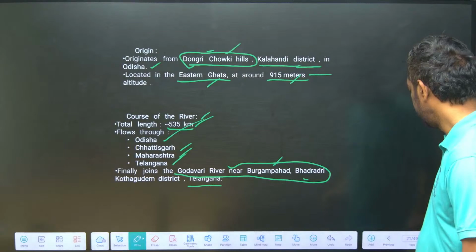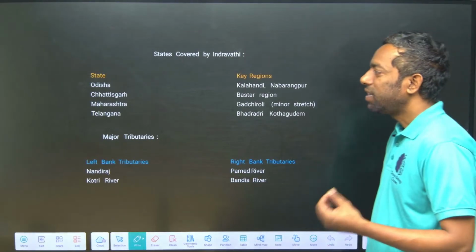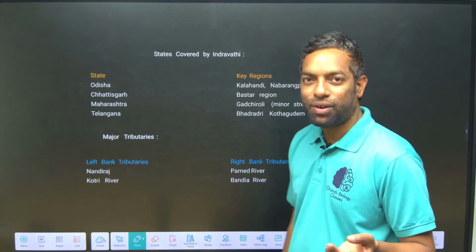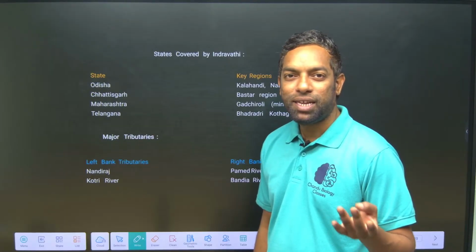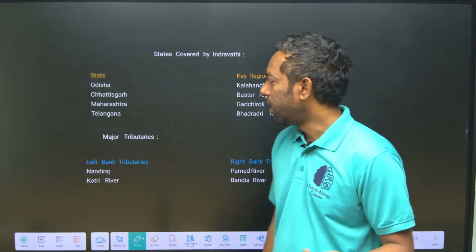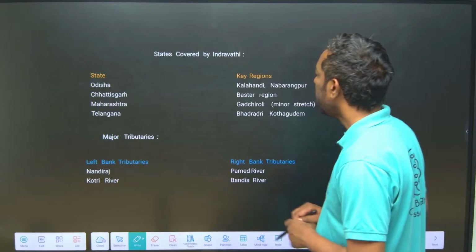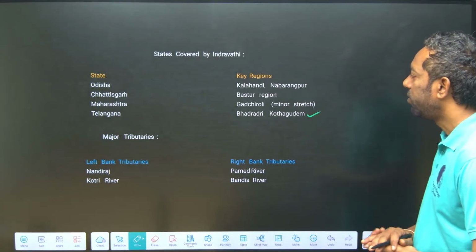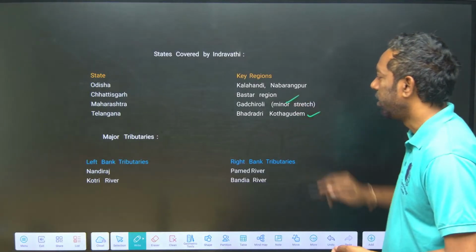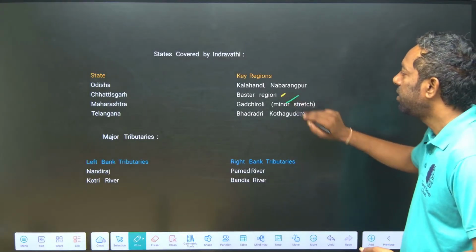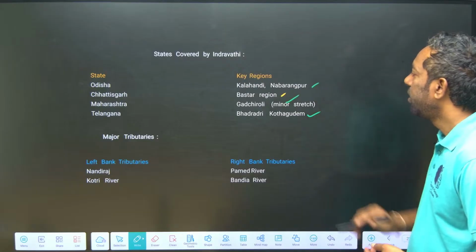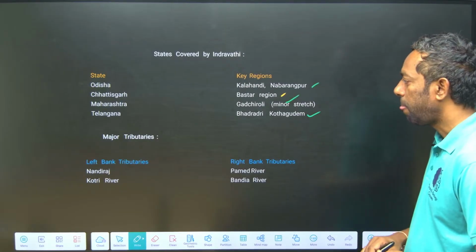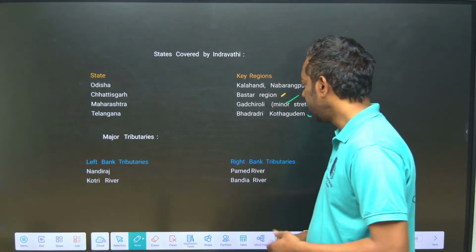It covers four states: Chhattisgarh, Maharashtra, Odisha, and Telangana. Key regions are Bhadradri Kottagudem in Telangana, Gadchiroli in Maharashtra, the Bastar region in Chhattisgarh, and Kalahandi in Odisha. This also has such rivers.